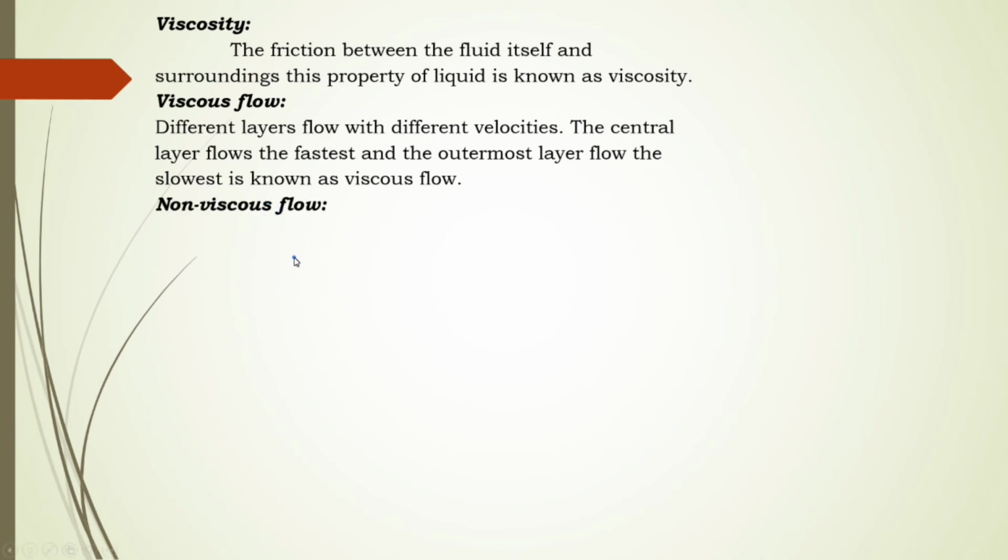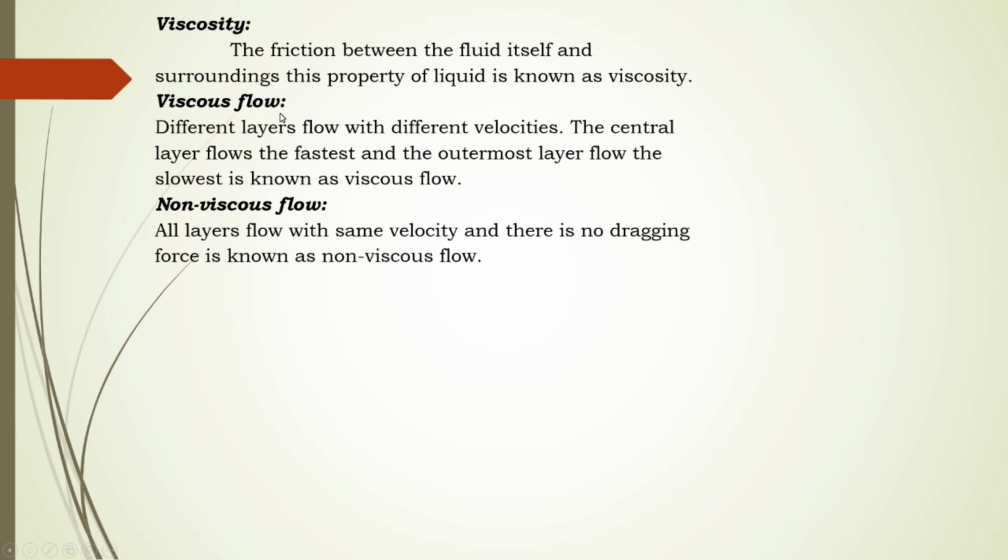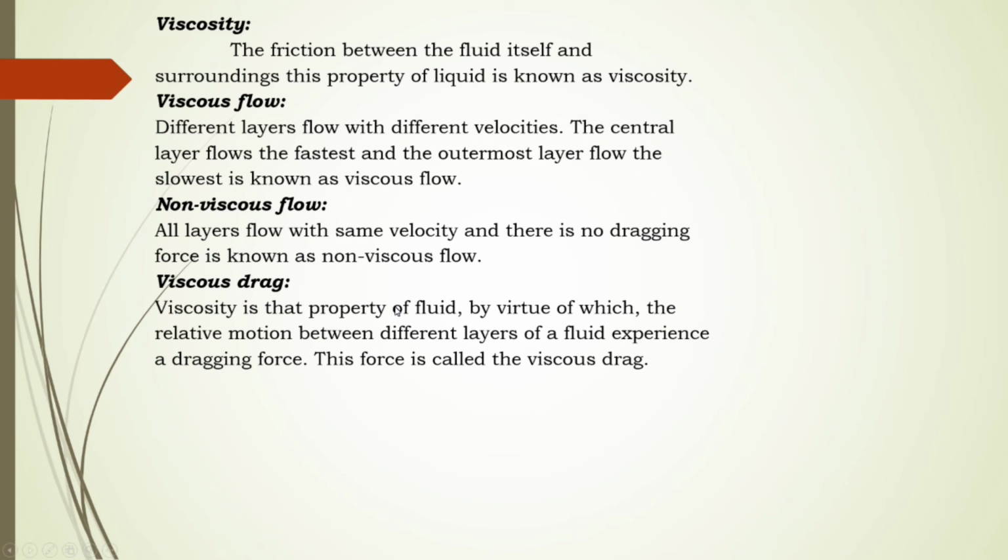This viscous flow is possible with oil or any other kind of liquid. The best example is oil. In case of non-viscous flow, all layers flow with the same velocity, there is no dragging force, and it is known as non-viscous. Example, pure water. Opposition is nothing but viscous drag in short. Viscous drag is a property of the fluid by virtue of which the relative motion between the layers of the fluid experiences a dragging force, means only the same layers opposing each other, that is known as viscous drag, or opposition given by the liquid itself is known as viscous drag.